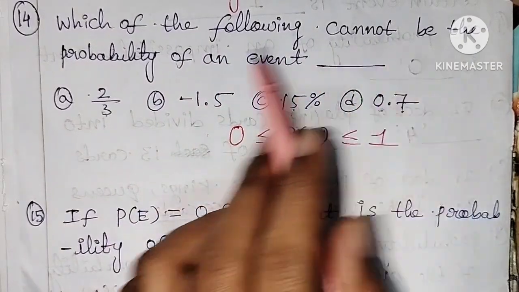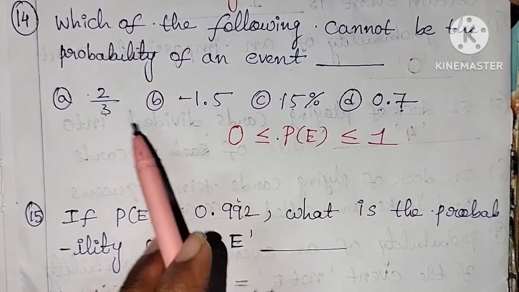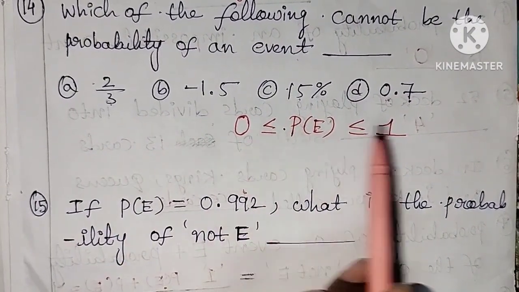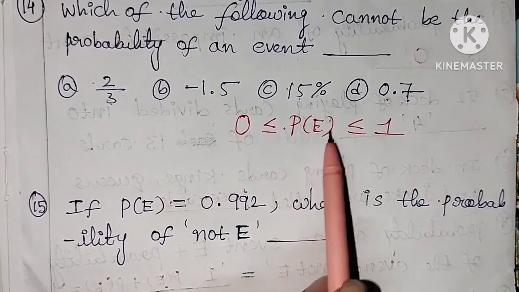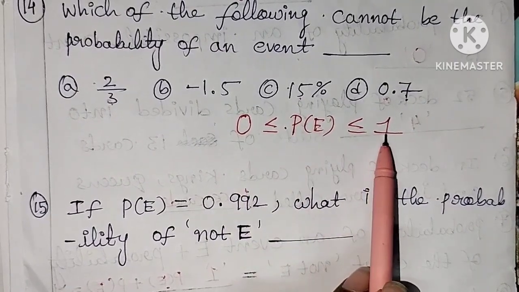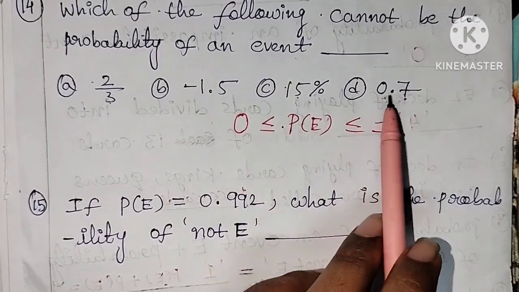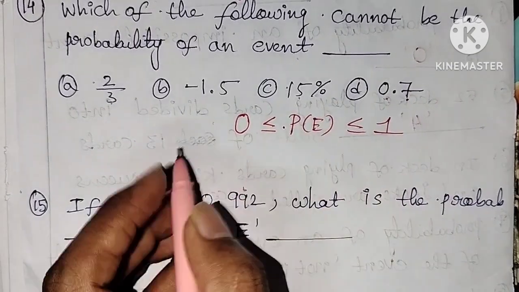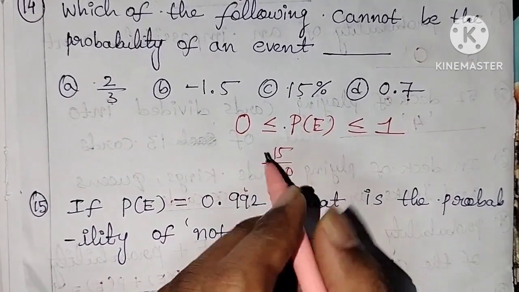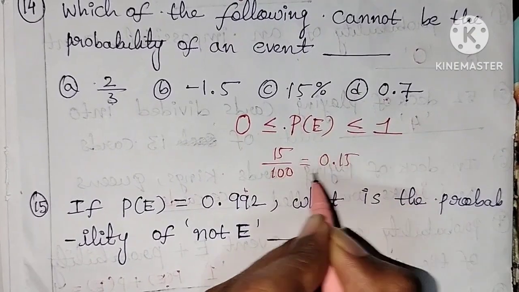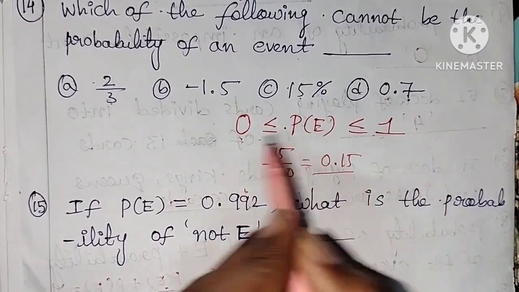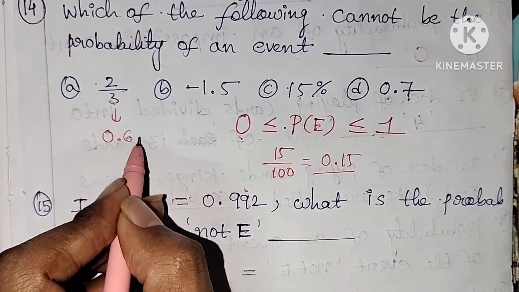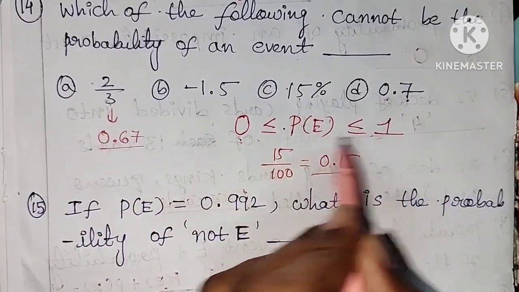Which of the following cannot be the probability of an event? We know that the probability of an event always lies between 0 and 1. So 0.7 lies between 0 and 1, this is correct. 15% means 15 by 100, which is 0.15, also between 0 and 1. 2 by 3 is around 0.667, also between 0 and 1.